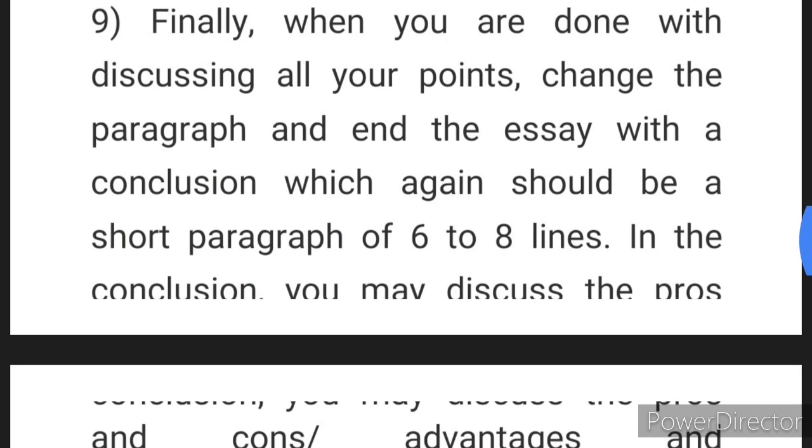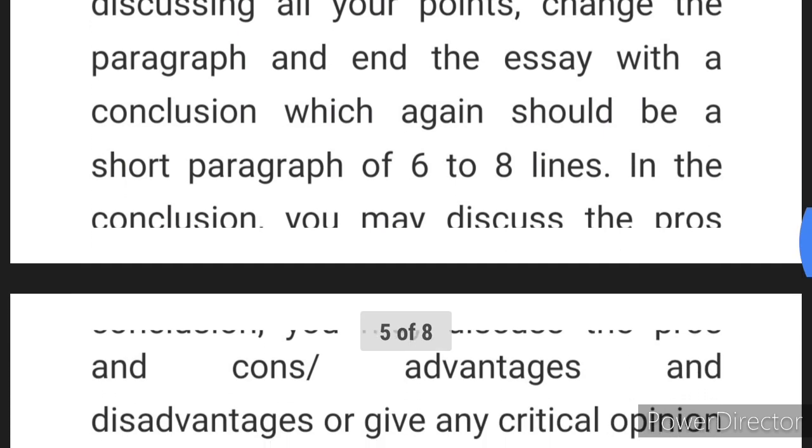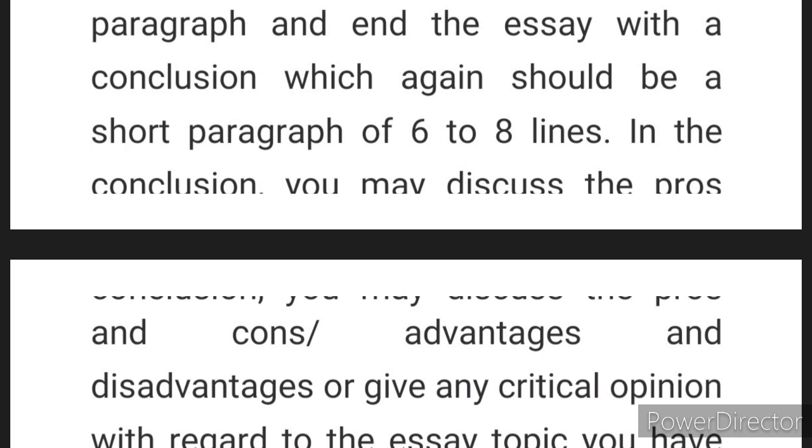Now come to the conclusion. Once you have finished all your discussions, time to conclude your essay. So you have to change the paragraph again. So again, this conclusion should be something like the introduction, only in length, that is 6 to 8 lines, maximum 10 lines. But I think 10 lines will be too much for a conclusion. Stick to 6 lines, that would be the ideal. Make it 7 if you really cannot manage, or go up maximum up to 8.